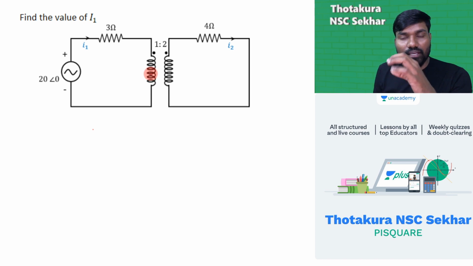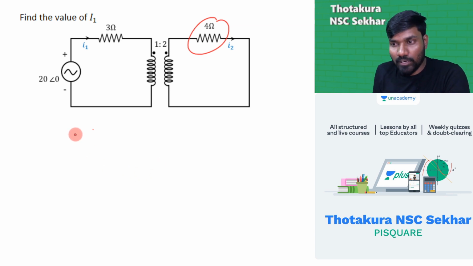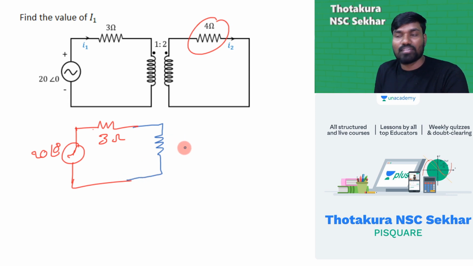Let's make an electrical conductive equivalent of this, meaning transform this to the primary side. Then it will be a simple network question that you are very much aware of. Try to convert the things into our comfort zone. So that's what I'm trying to do here. I'm keeping this 3 ohm as it is. Here we have 20 at an angle 0 degrees. It will be easy if I transform this 4 ohm onto the primary side. So I cannot keep the same 4 ohms.